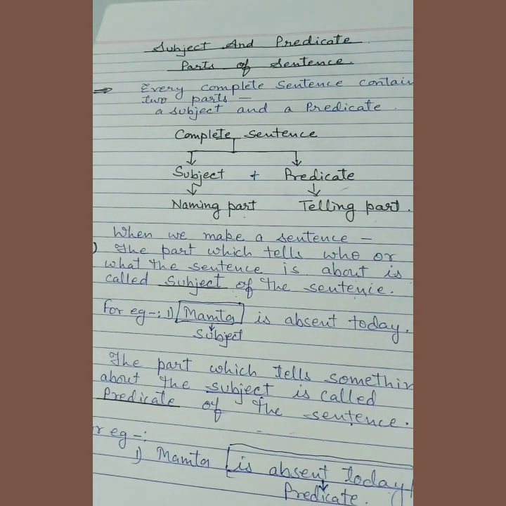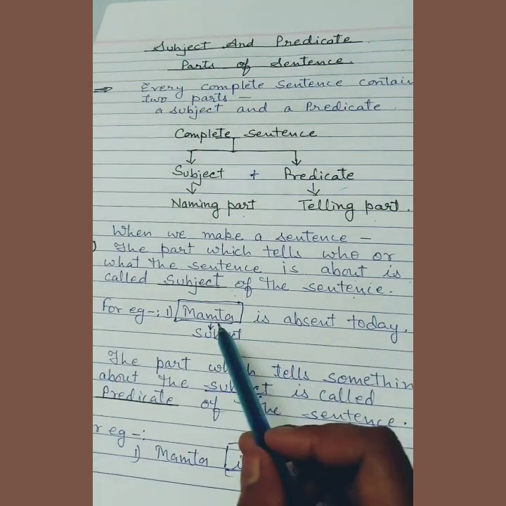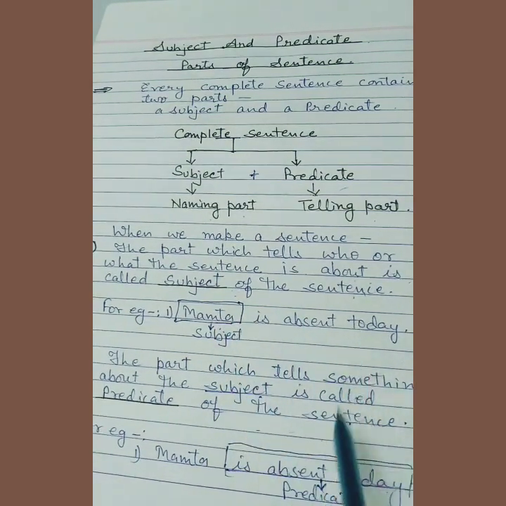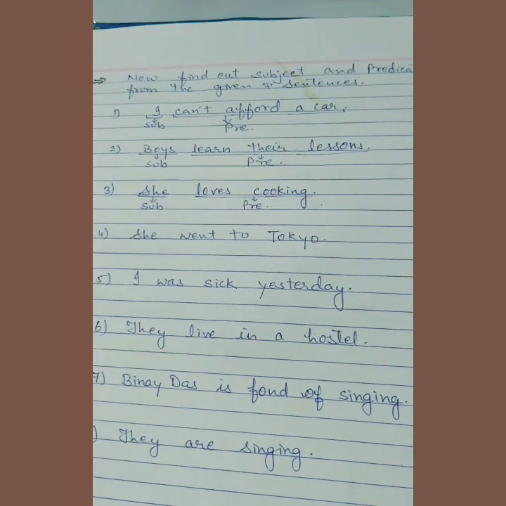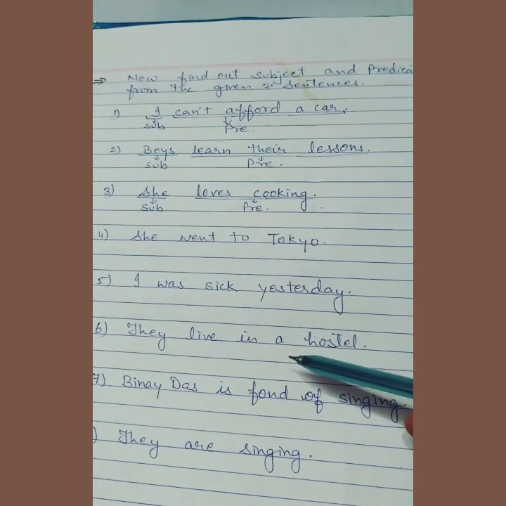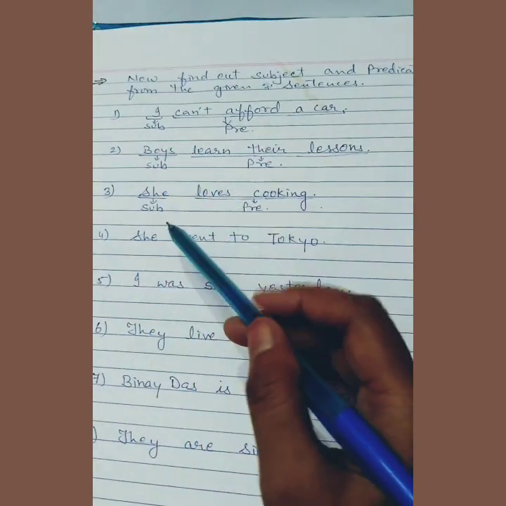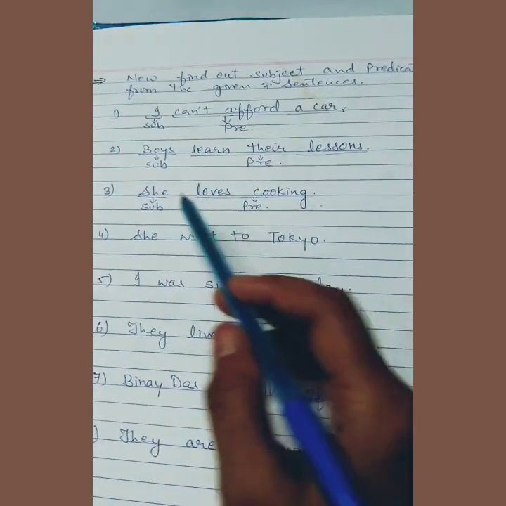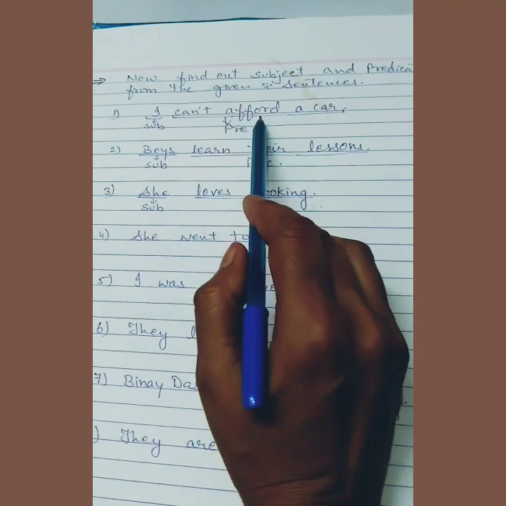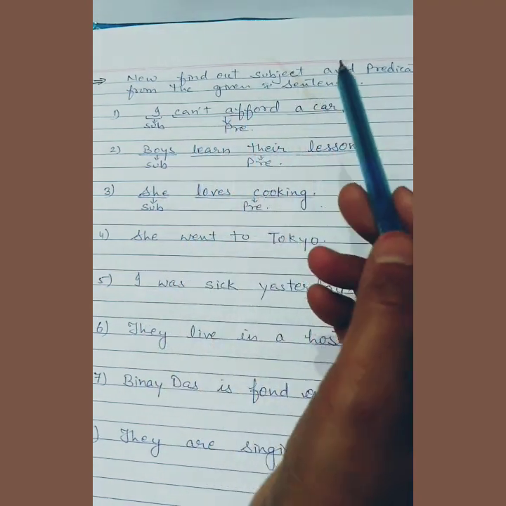So you have seen that one sentence is divided into two parts. One is the subject, the other is the predicate. Now see here, I have written some sentences and you have to find out the subject and predicate. Here you see 1, 2 and 3 I have answered. See, I can't afford a car. Here find out the subject, who can't afford a car?